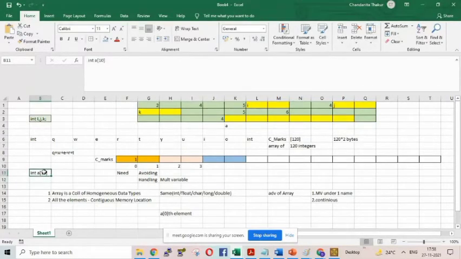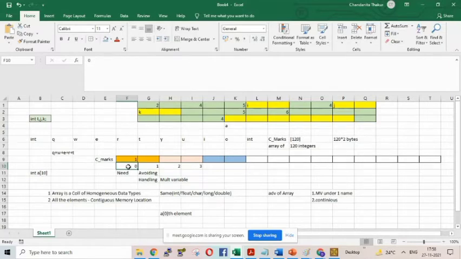Whenever you are using this bracket, compiler will treat this as an array, and immediately compiler will allocate continuous memory space. How much? 10 continuous memory spaces, times the size of the data type. Integer means 10 into 2, character means 10 into 1, float means 10 into 4. So that many memory locations, but the first one will always be mentioned with 0.